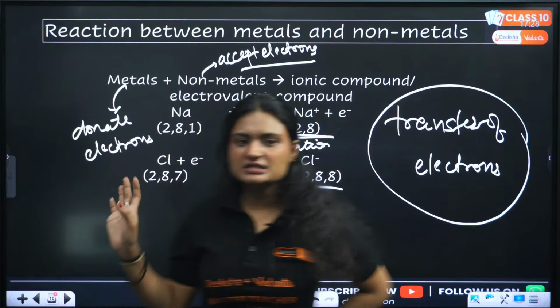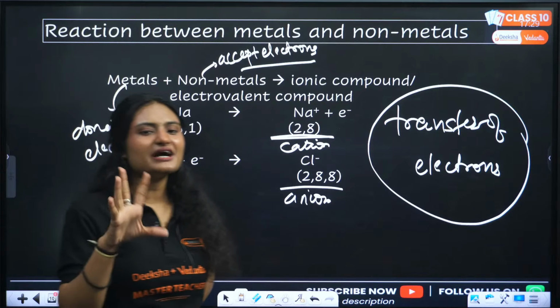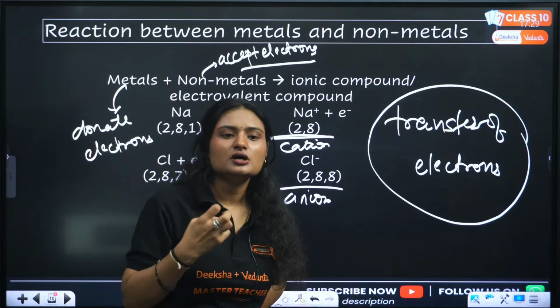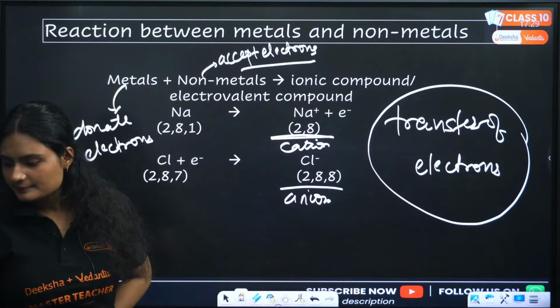Now the bond formed is ionic bond. The compounds are ionic compounds. What are ionic compounds? Those that have ionic bond, that are formed by ionic bond formation. Clear? Those are called ionic compounds.